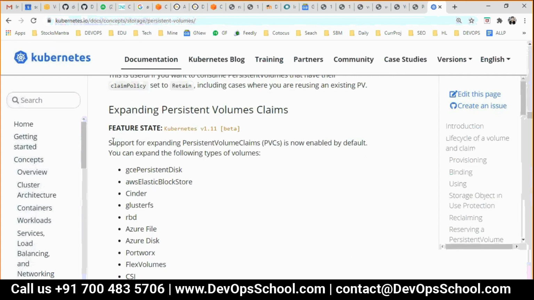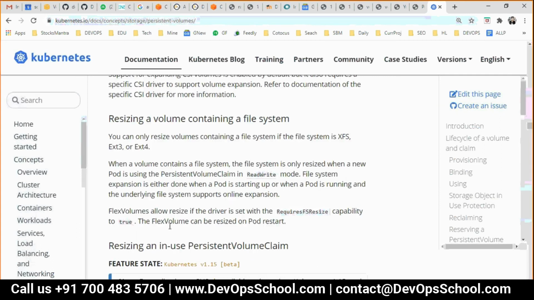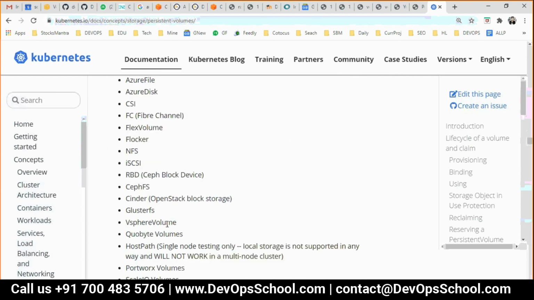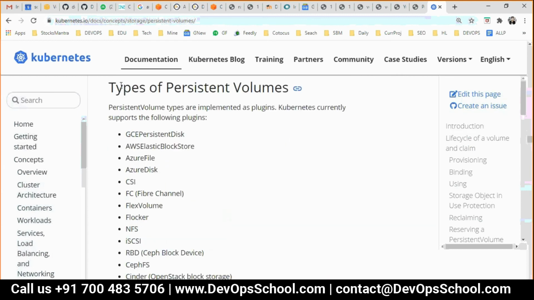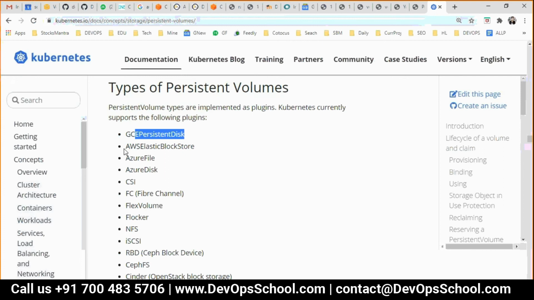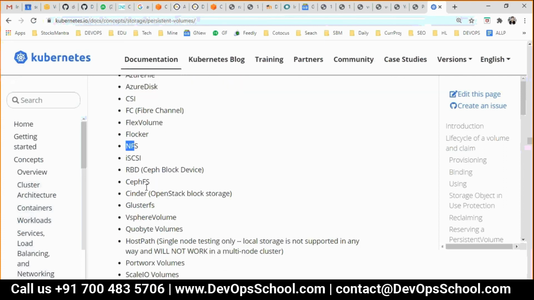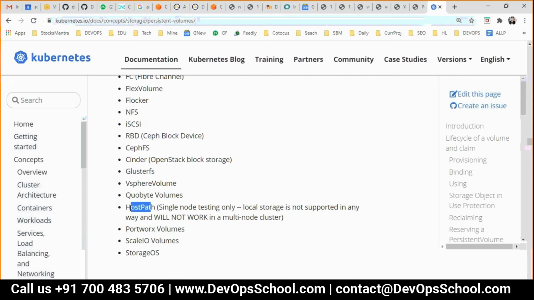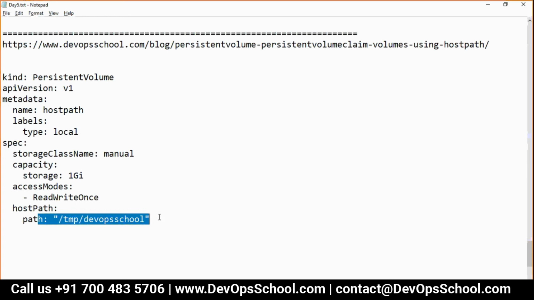And just see, it's not a complete list by the way. Here it is. See these types of PVs. This is a type plugin. So these are the types. This is for Google Cloud, AWS, Azure, NFS. I'm using host path. Host path means single node testing only. If you have NFS, you can use NFS also. Like that, here it will become NFS and the path of the NFS. That's all.